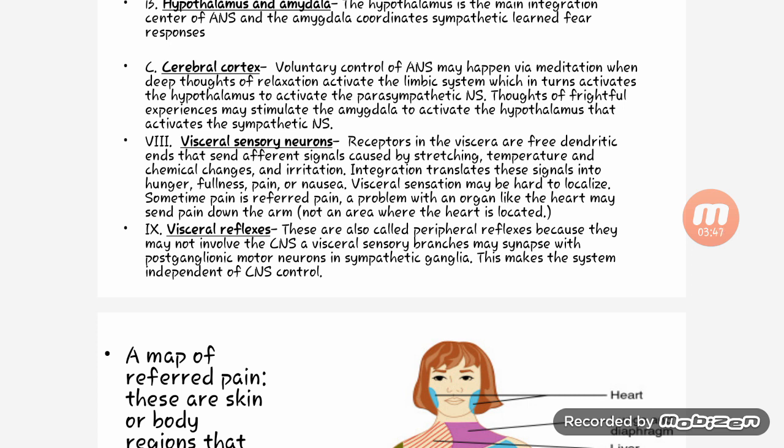Next are the visceral reflexes. These are also called peripheral reflexes because they may not involve the CNS. A visceral sensory branch may synapse with the postganglionic motor neurons in the sympathetic ganglia. This makes the system independent of CNS control.